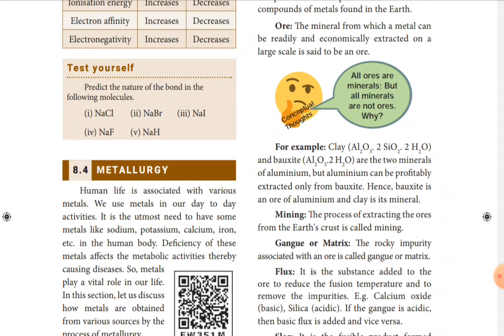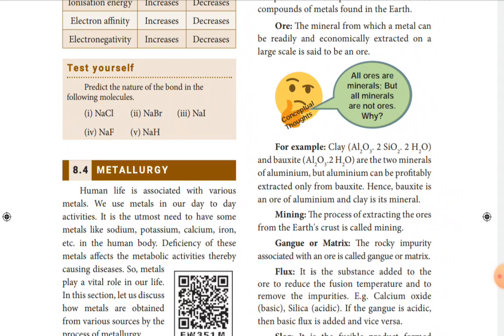Then fourth one, sodium fluoride. Sodium 1. Fluorine is a highly electronegative element. Fluorine electronegative value 4. So the difference between 4 and 1 is 3. So this is greater than 1.7. So it is going to be an ionic bond. The bond between sodium and fluoride is an ionic bond.